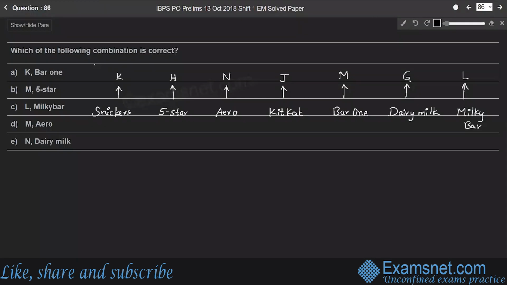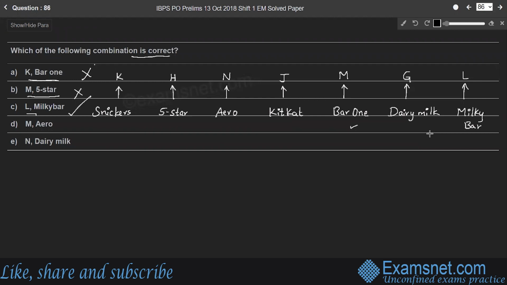Question 86. Which of the following combinations is correct? The first option, K Bar One, means K likes Bar One, which is not correct. K likes Snickers instead. The second one, M 5-Star, means M likes 5-Star, which is a wrong statement, because M likes Bar One. Third, L likes Milky Bar, which is a correct combination.